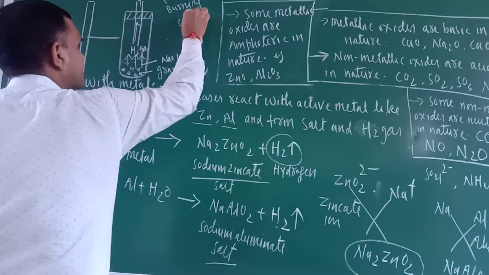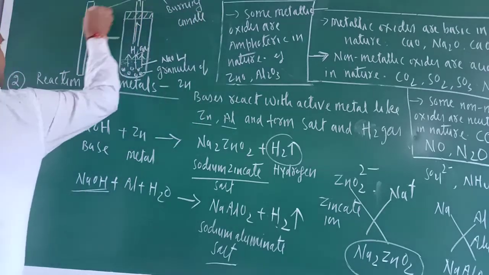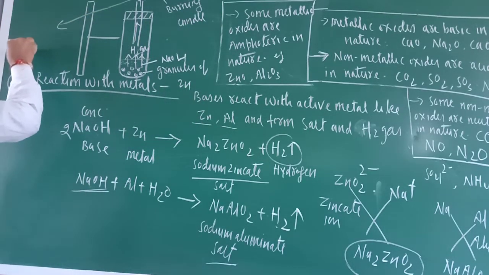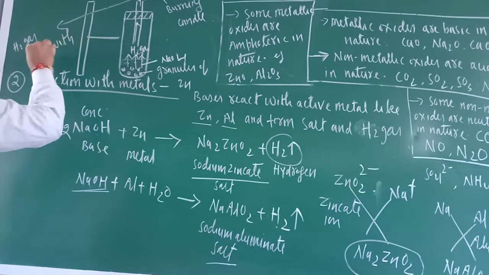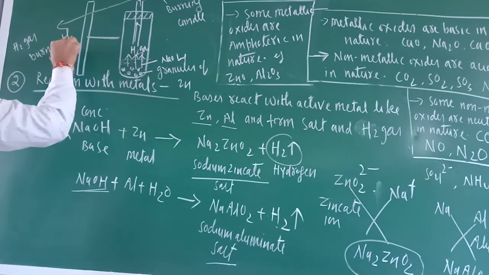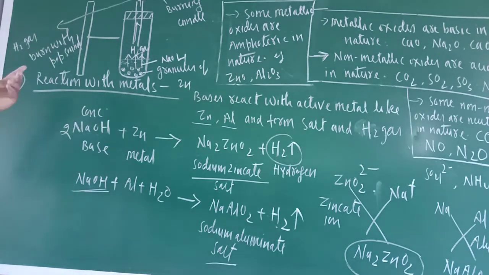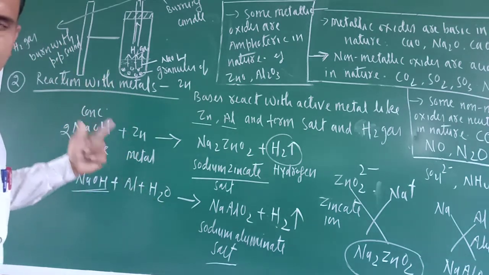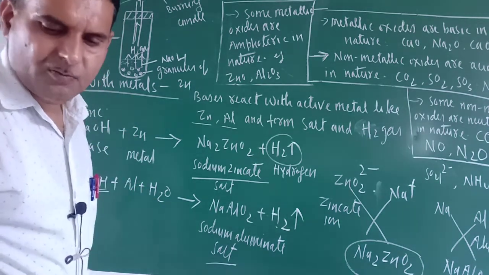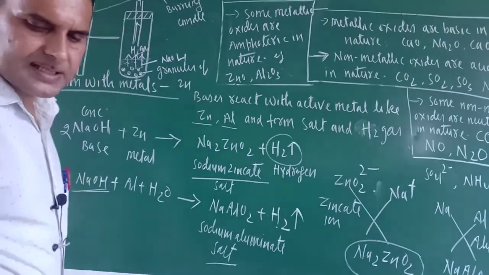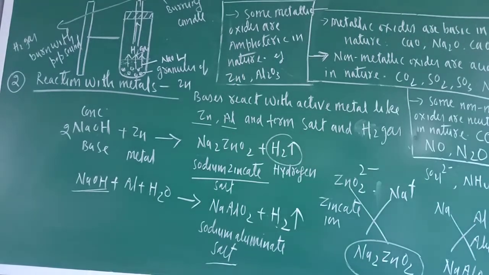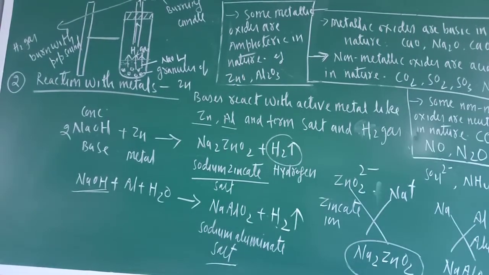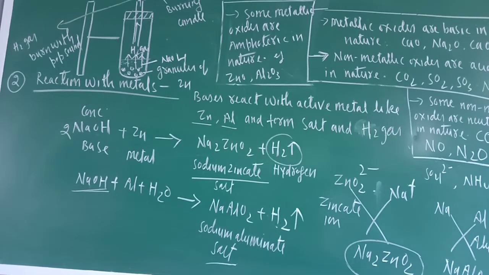So what is the characteristic of hydrogen gas? H2 gas, here I am writing: H2 gas burns with a pop sound. Yes. So what does this activity prove? That whenever bases react with active metals, what kind of gas is evolved? The gas evolved is hydrogen gas, because it burns with a pop sound. Okay, so the second chemical property is also over.